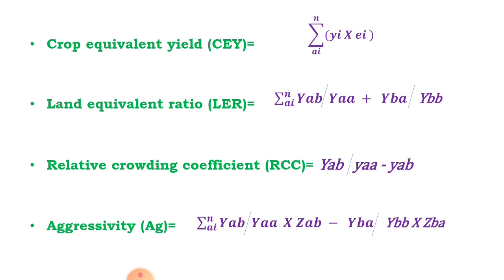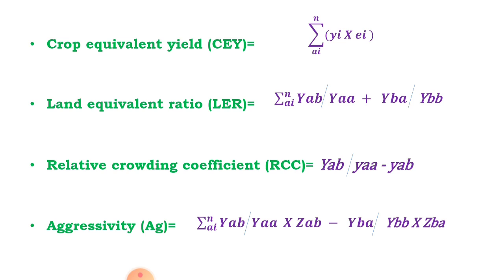In crop equivalent yield, the pure crop, main crop, and intercrops are shown, and the yields of different intercrops are converted into the equivalent yield of any one crop based on the price of the produce. It is calculated using the formula: summation of i equals 1 to N, where N is the number of crops, in brackets, yi into ei. Yi means the yield of the ith component of the crop, and ei means the equivalent factor.